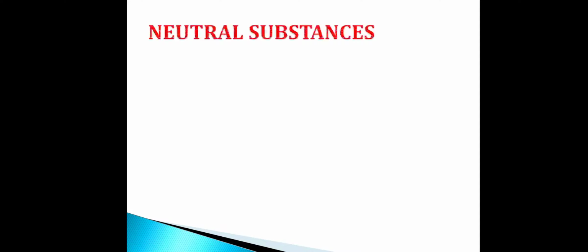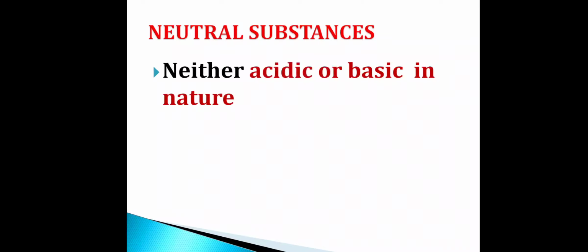Now neutral substances. What is meant by neutral substances? We have seen acidic substances and basic substances. Now a neutral substance will have an equal amount of acid and base, so that the acid is neutralized by the base as well as the base is neutralized by the acid. So that is called a neutral substance.